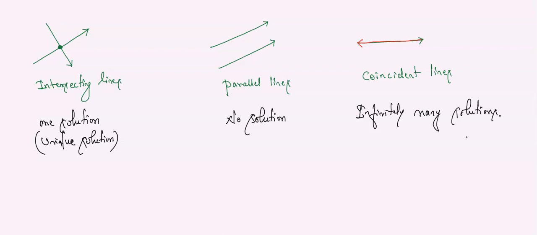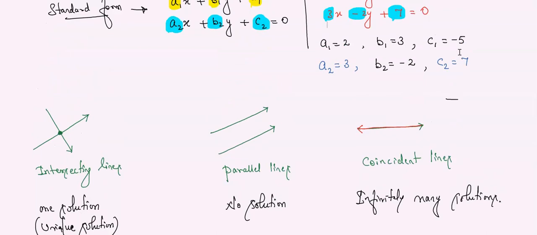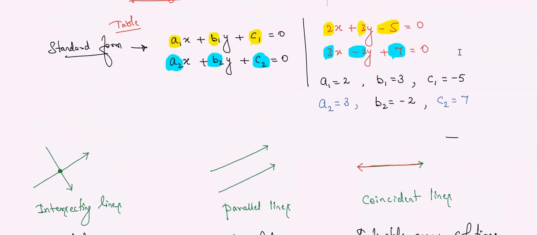अगर आपको ऐसा question दिया गया है, can you see this? If they have given questions like this, as I have given: 2x plus 3y minus 5 equals 0, 3x minus 2y plus 7 equals 0. अब आपको ढूंढना है कि ये कौन से टाइप के लाइन है, ठीक है?